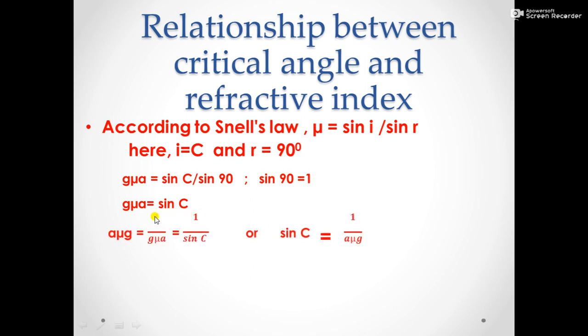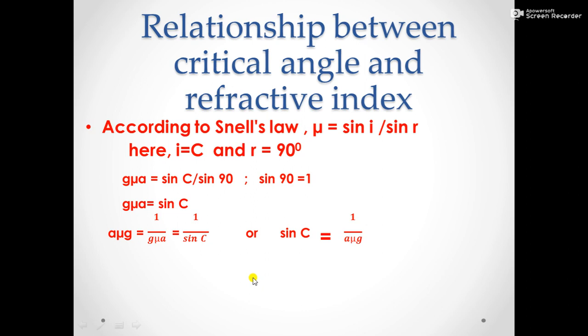And we know that according to principle of reversibility of light, refractive index of glass with respect to air means reciprocal of refractive index of air with respect to glass. So just substitute the value, that is 1 divided by sin C, or we can write sin C is equal to 1 divided by refractive index of glass with respect to air. That means here refractive index decreasing means critical angle is increasing.